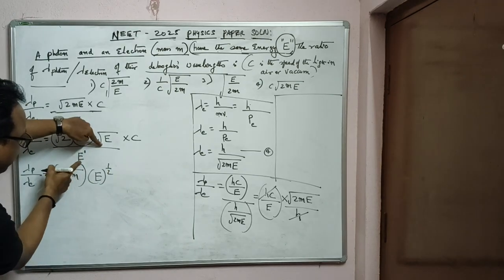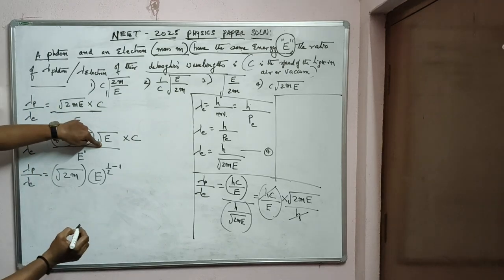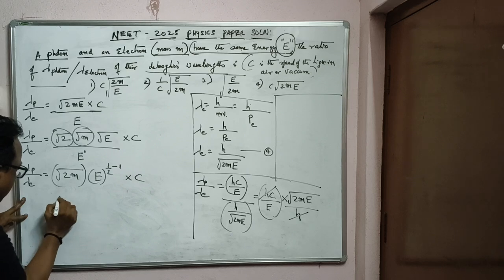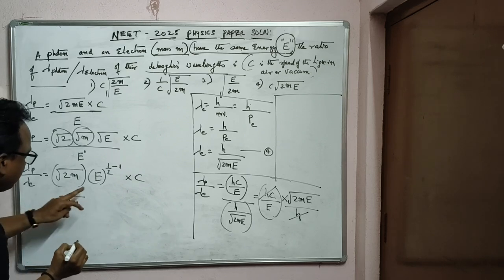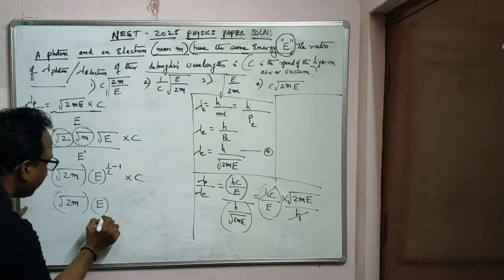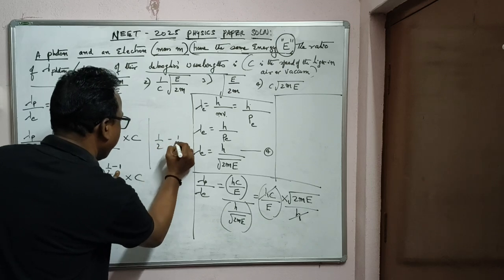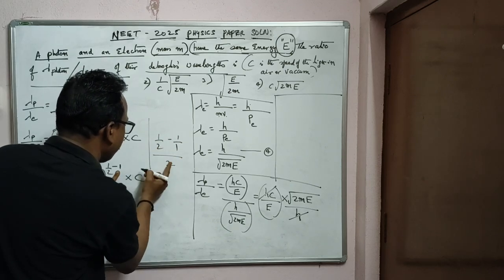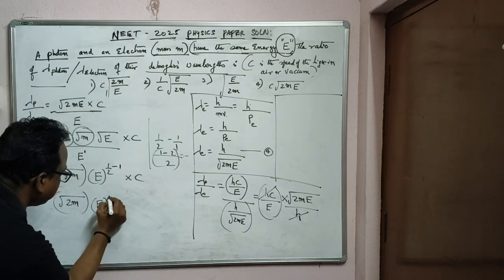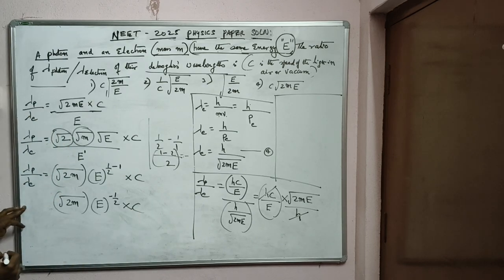If you take E to the numerator, it becomes minus 1 according to laws of indices, into c. Therefore root 2m E power 1 by 2 minus 1. You can see here LCM: 1 by 2 minus 1. How much? 2 LCM to 1, 1 minus 2. That is how much? Minus 1 by 2 into c. Clear? Please note down.